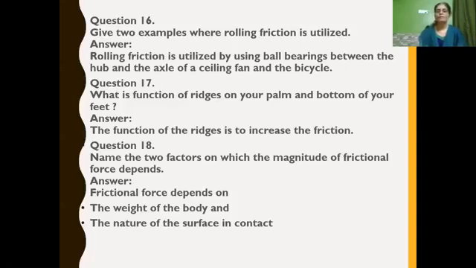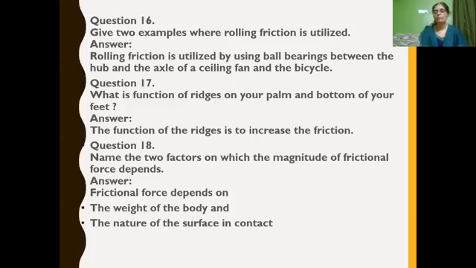Name the two factors on which the magnitude of frictional force depends. Magnitude means quantity. We have to tell two factors by which the quantity of friction will increase. First, the nature of the surfaces in contact with each other. If the surface of the object is rough, there is more friction, isn't it? If the surface is smooth, it creates less friction. So the first factor is the nature of the surfaces in contact with each other, and then the weight of the body. The heavier the weight, the more friction it creates.